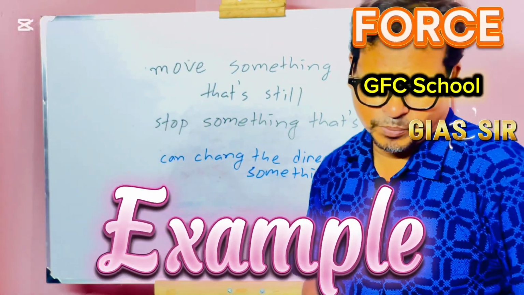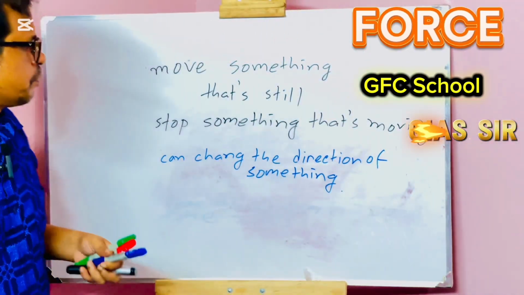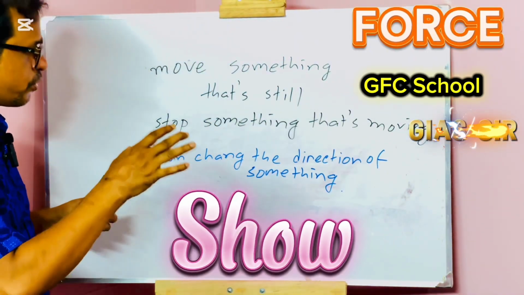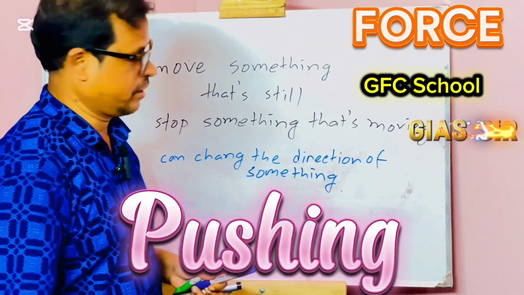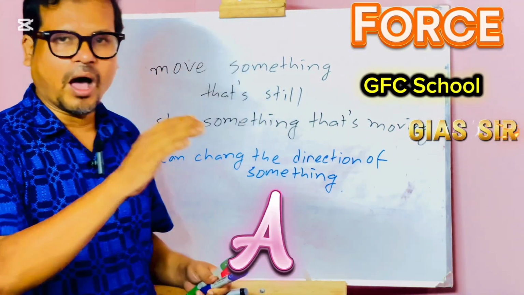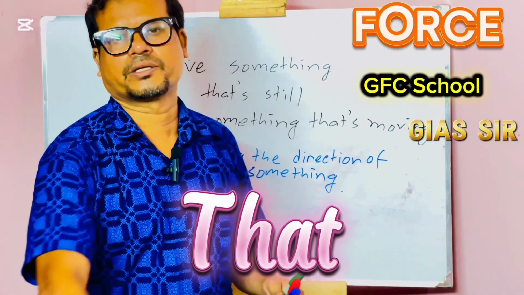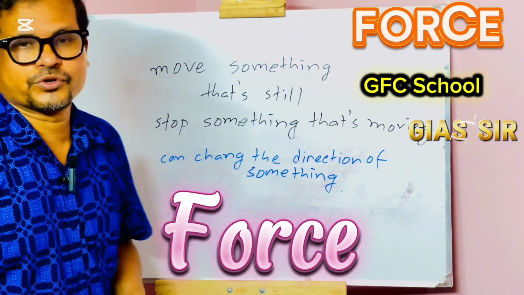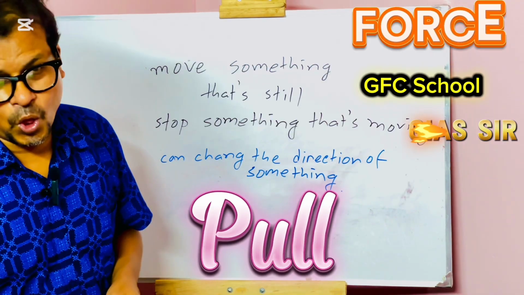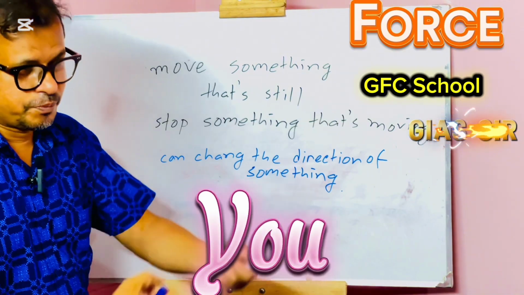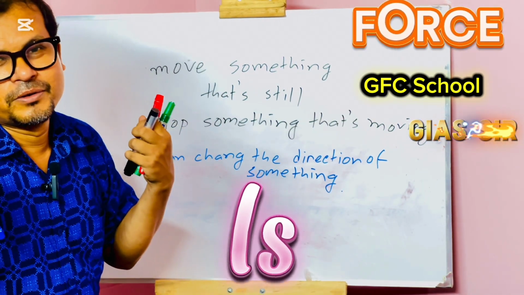Example, I have given three examples: pushing a book on a table. Actually, our camera is high, that's why I can't show you the book which I am pushing on the table. You can do this practically in your classroom or in your living room. Just keep a book on the table and try to push that book. That is actually force. Force means push. If you push something, that means force. If you pull something, that is force.